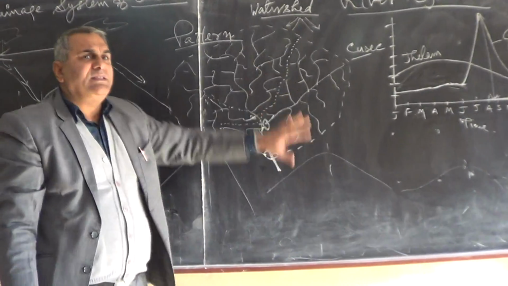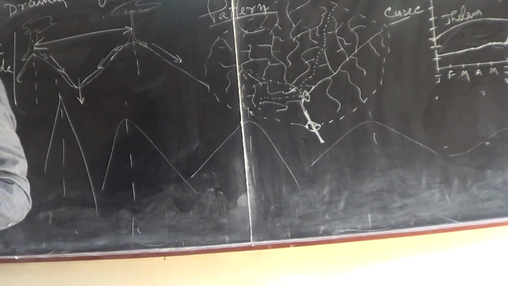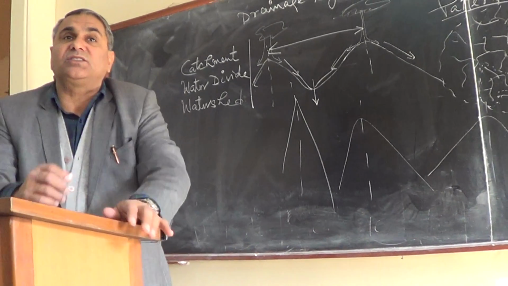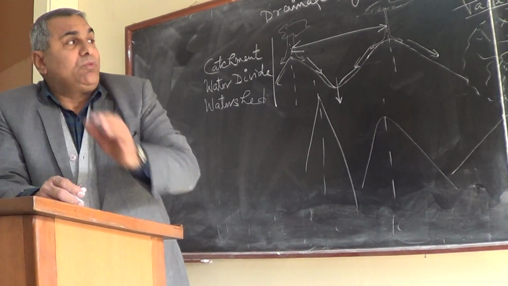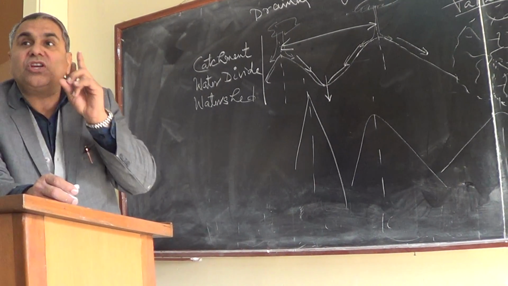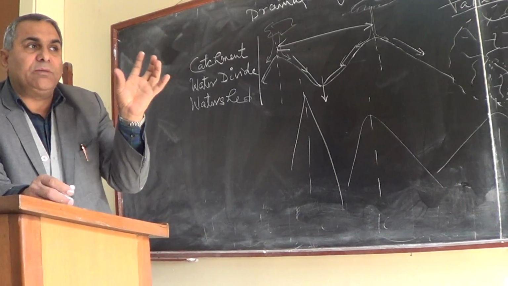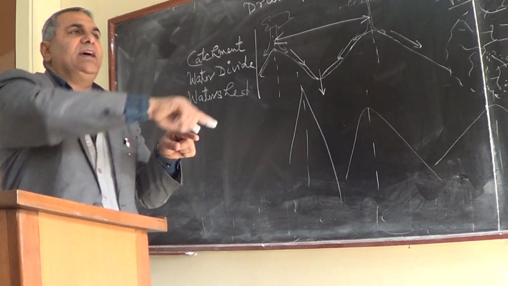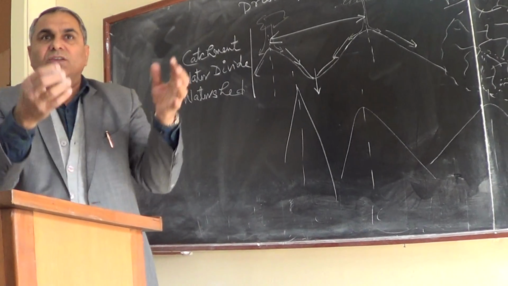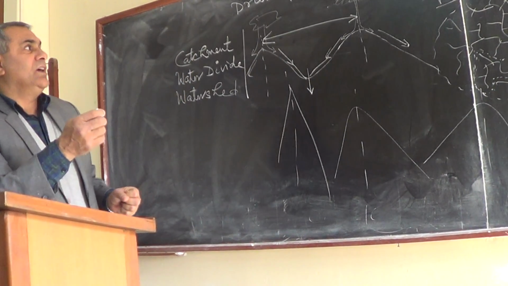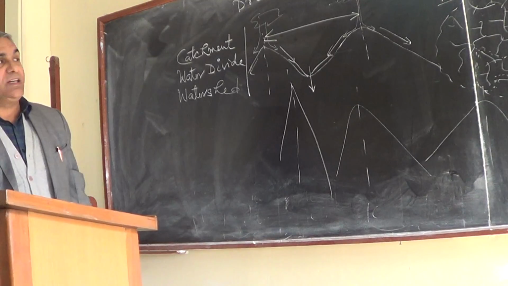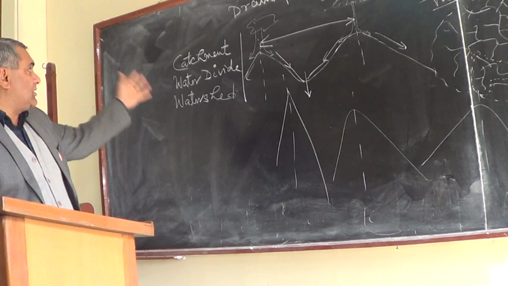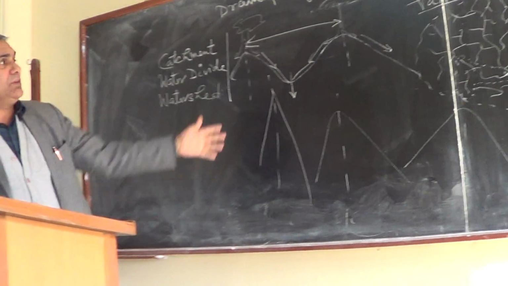We used to say watershed, how much area one channel is receiving water from. If we are talking about the channel of the river, this channel has this much of shed area, so it receives water from that area. So catchment, water divide, watershed, river pattern.